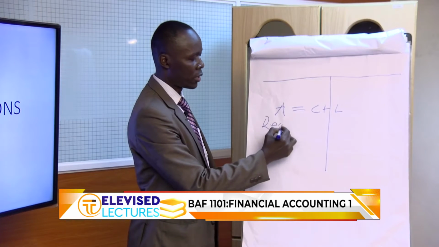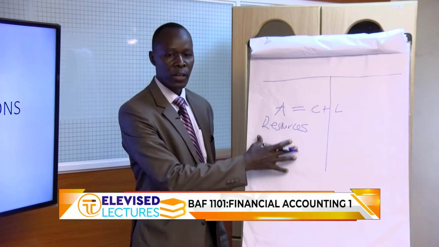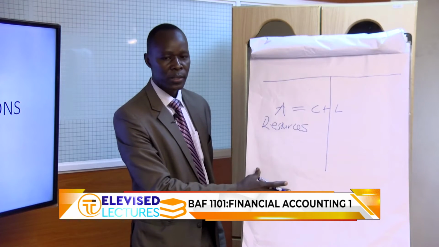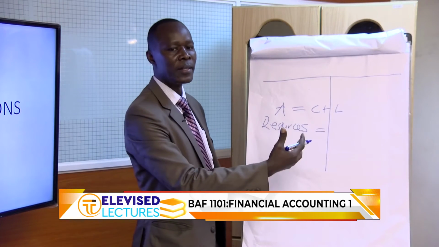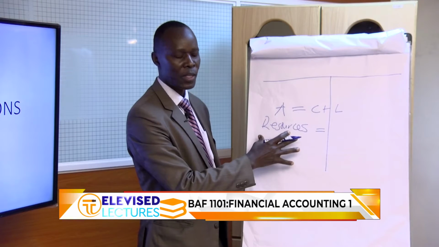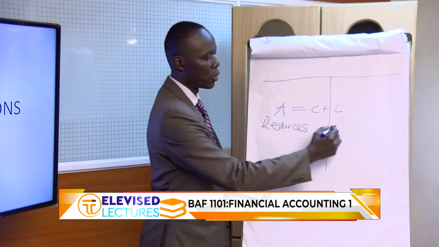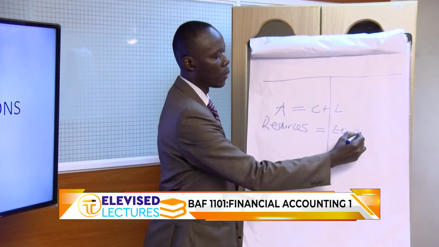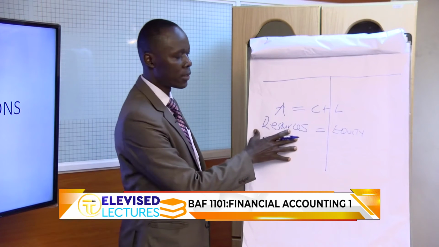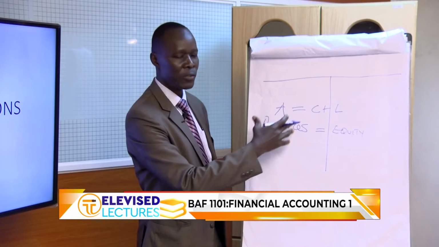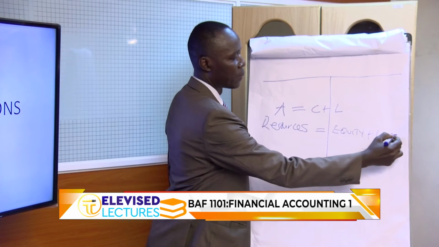So these are resources, what they are. It could be vehicles, buildings, computers. This side is who provided the funds to obtain them. So if the funds were from owners, then that is capital, sometimes called equity. But sometimes the owners do not have enough money to acquire these resources or assets, so they have to borrow. And in that case, we get the liability.